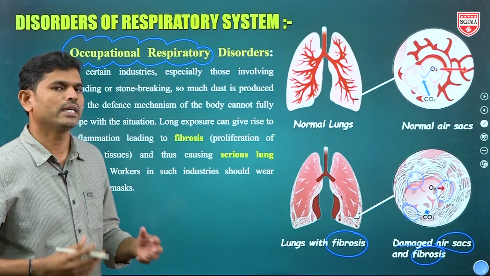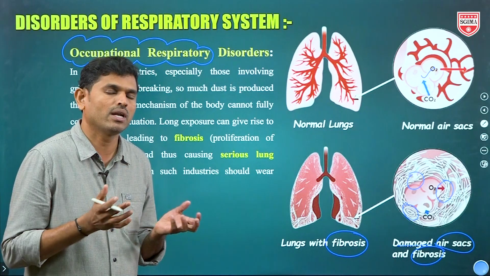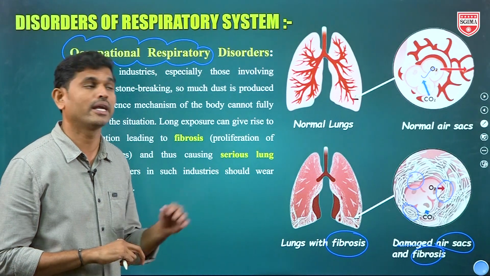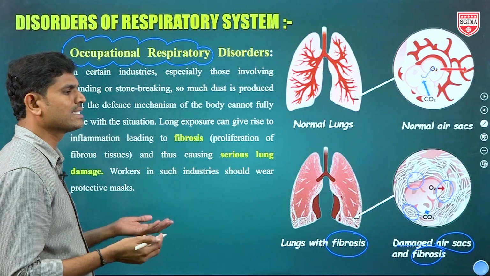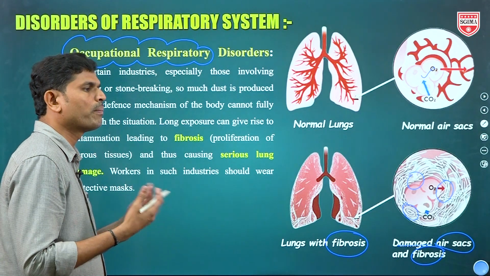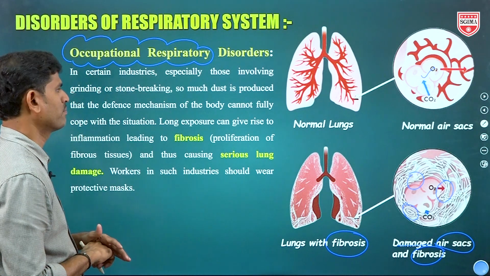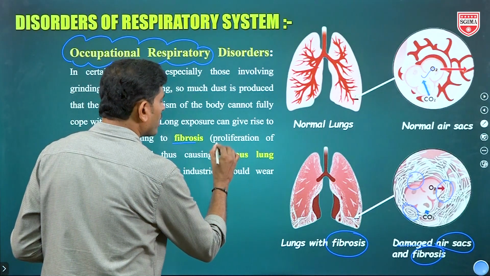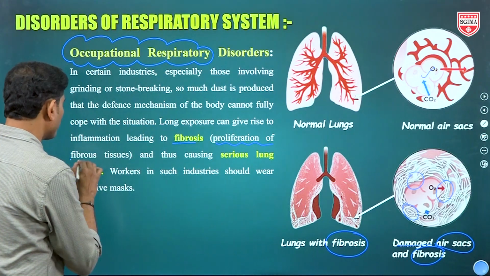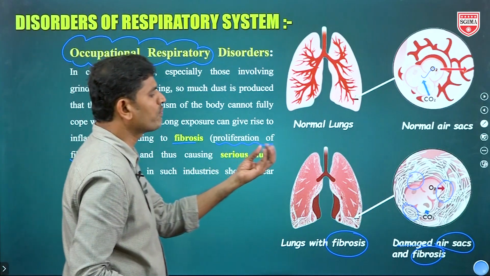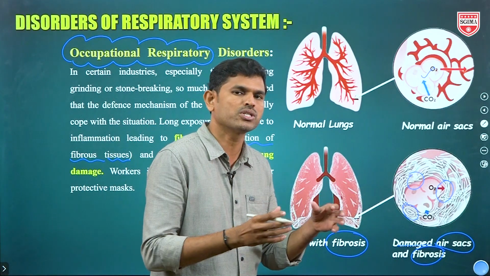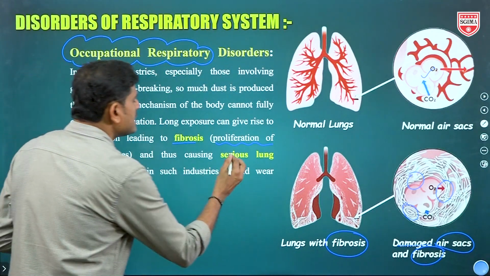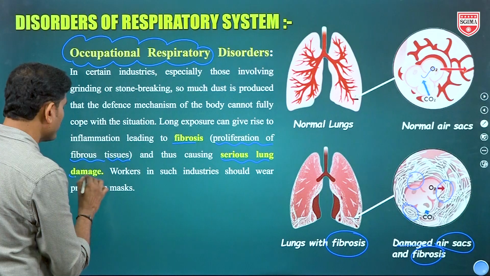By this, the elastic nature of the lungs will be lost. Short breathing, the rate of breathing will increase, but properly exchange of gases will not take place. So this is fibrosis, and in fibrosis there is proliferation of fibrous tissue. Lungs are soft and sponge-like; fibrous tissue develops in them, and they lose their elastic nature. So because of this, serious lung damage will occur.